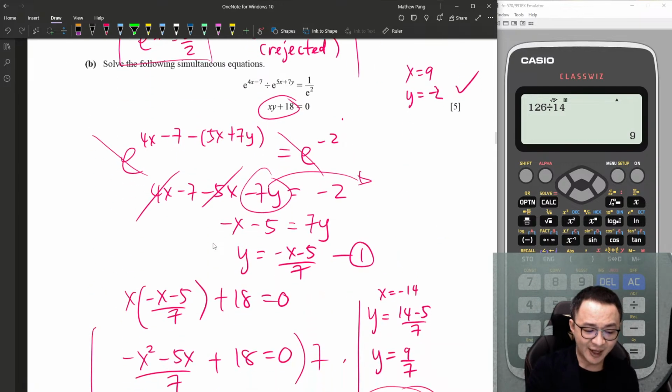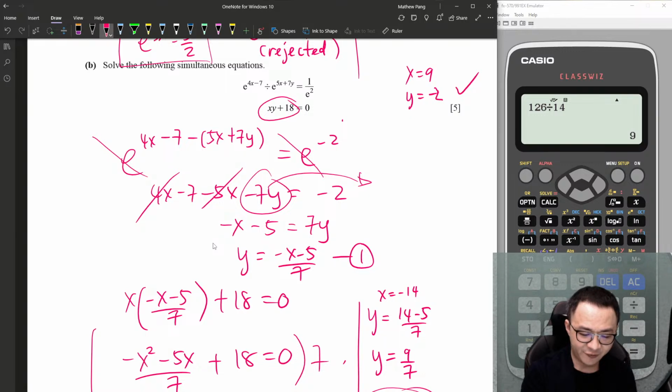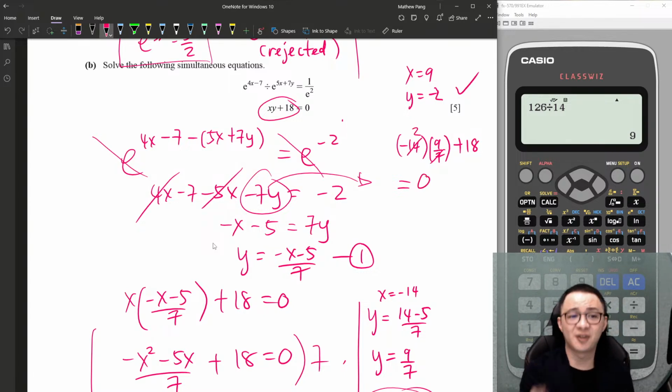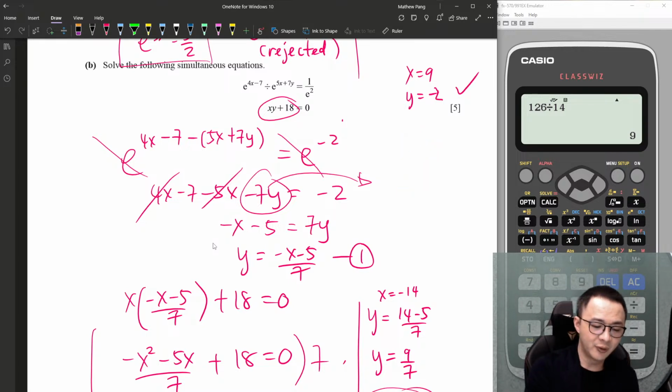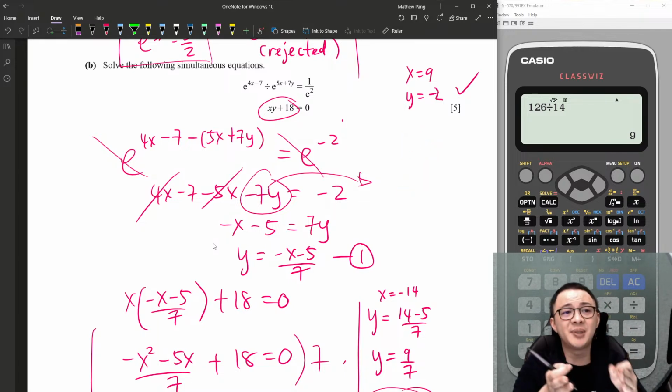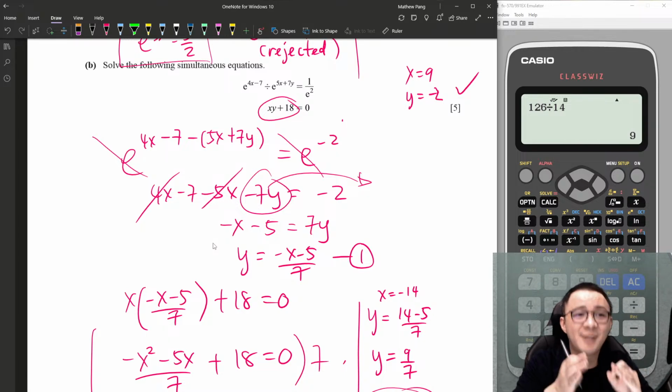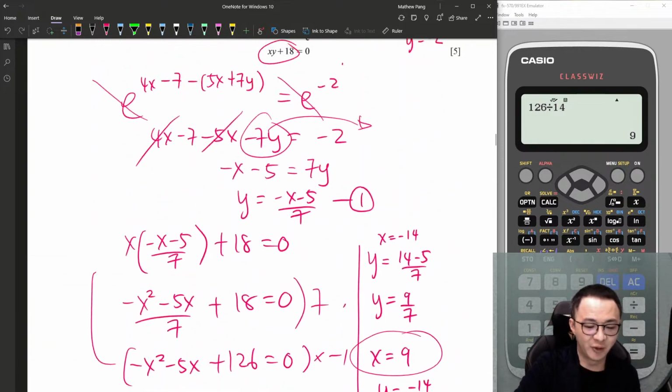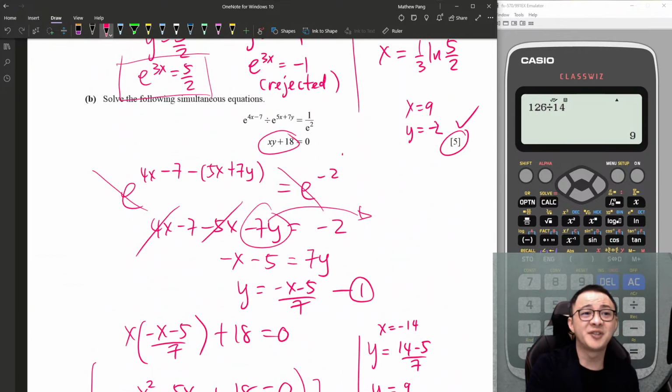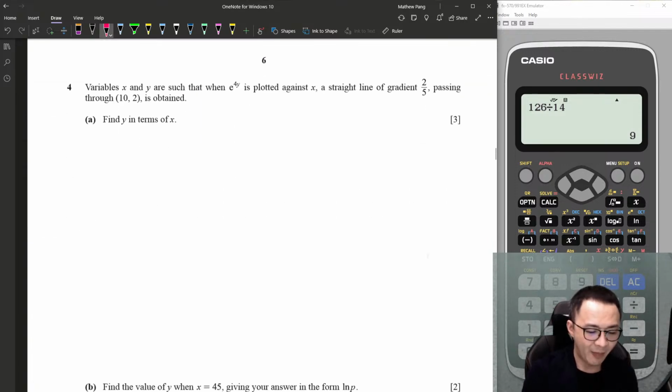Then I can test another answer if I want to. x is -14, y is 9 over 7, and then plus 18. Let's see whether we will get 0 or not. This one and this one I simplified, -2. So I get 0 also. So both of my answers are correct. Once you got the answer, whenever possible, if time allows, please check your answer because it's very important. We just don't want to let go of the 5 marks. I want to make sure I've grabbed these 5 marks completely.